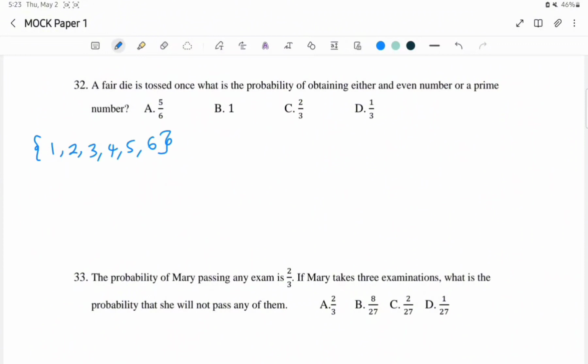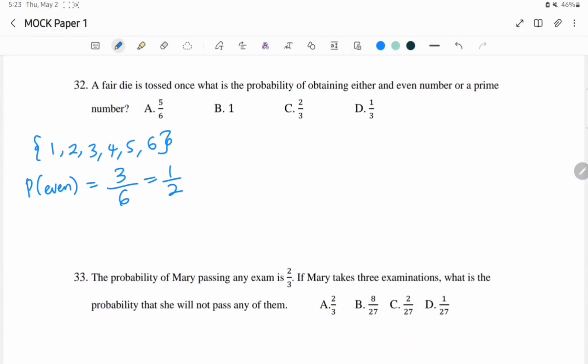Now, the probability of obtaining an even number is what? We have how many even numbers? We have 3 even numbers. That means 3 over 6, and that's 1 over 2. That's the probability of obtaining an even number.